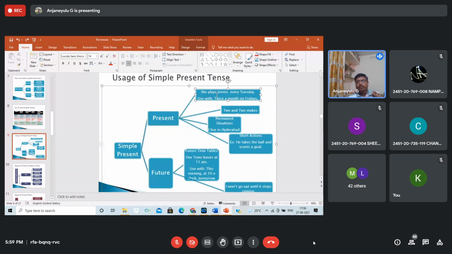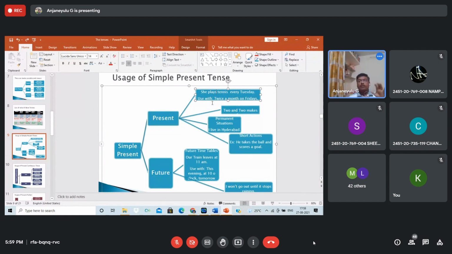You can't say she play tennis every day. But you can say they play tennis every Tuesday. You can't say they plays. She plays, he plays, it plays, Ramu or Rajni plays, because the third person singular in the present tense should be suffixed on the main verb with s, es, or sometimes ies.